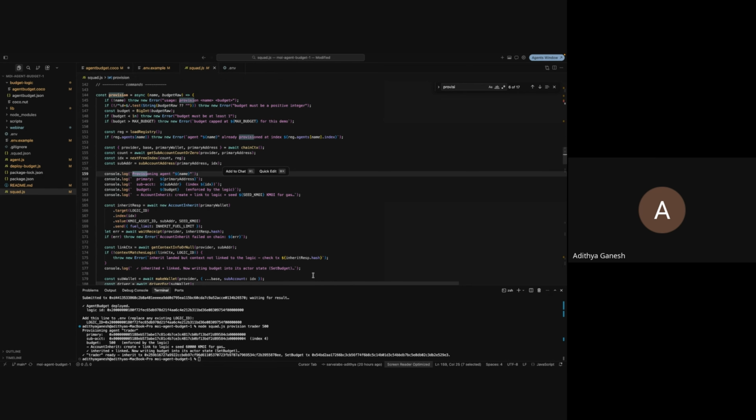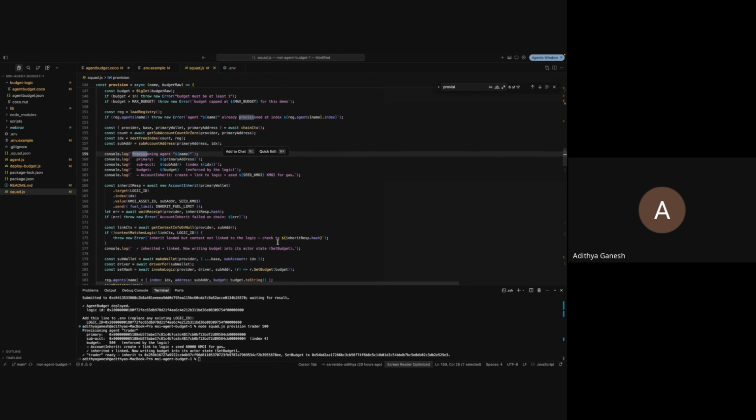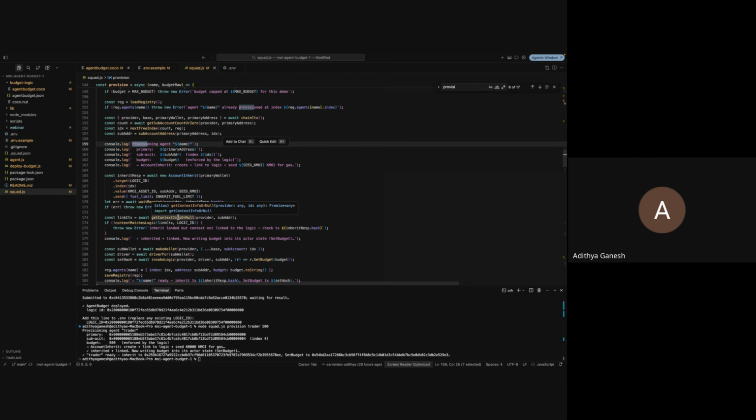We're not deploying anything again. Dot index picks up the sub account's number, and dot value seeds the little bit of gas that we want to seed. All three things happen inside the one transaction. Then we have get context info. We call this and check that the link actually landed before moving on to setting the budget. That verify-before-you-trust-receipt habit is worth emphasizing, because now you can actually see that there is a real sub account that's been created on chain, and then we're setting the budget.